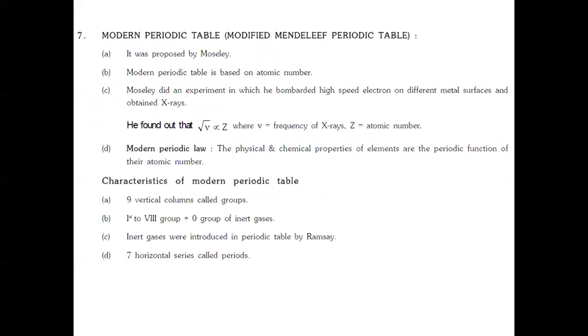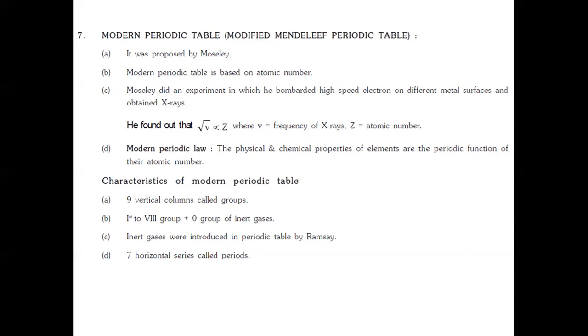Then comes the modern periodic table, or modified Mendeleev's periodic table. It was proposed by Henry Moseley. The modern periodic table is based on the atomic number. Moseley did an experiment in which he bombarded high-speed electrons on different metal surfaces and obtained X-rays. He found that the square root of the frequency is directly proportional to Z, the atomic number. Modern periodic law states that the physical and chemical properties of elements are periodic functions of their atomic number.